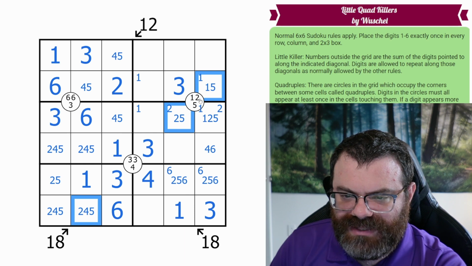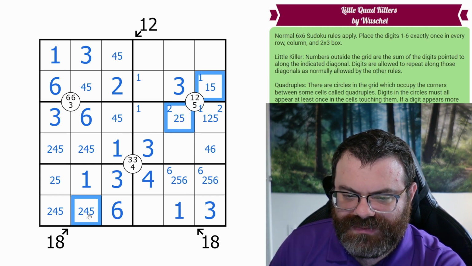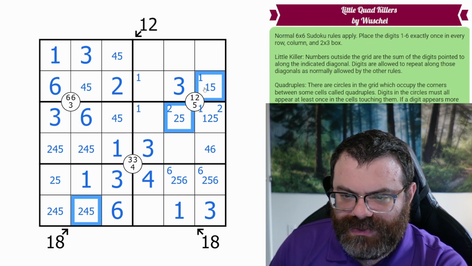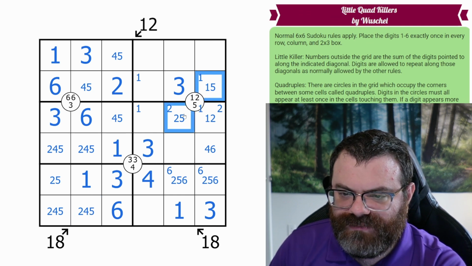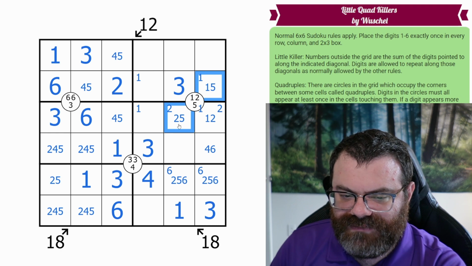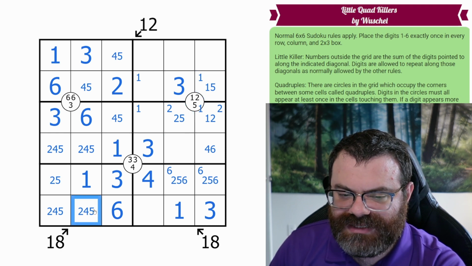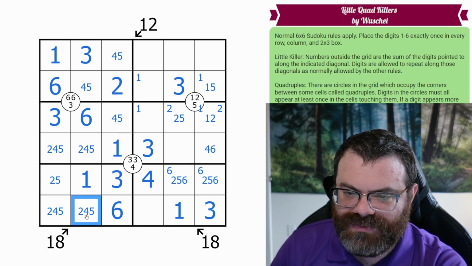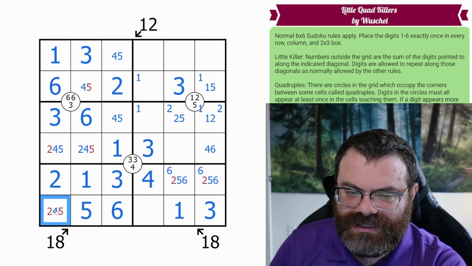Certainly the 5 has to be in one of these two, because if the 5 wasn't in one of these two, these would add to 3, and this would have to be a 9. So this can't be a 5, or to remove 5 from our 18 diagonal, and we need a 5 up here. So these are either 5 and 1 or 5 and 2. So these add to 6 or 7. Oh, but if they added to 6, this would have to be a 6, and that doesn't work. So this has to be a 5. The only way this works is this is a 5.